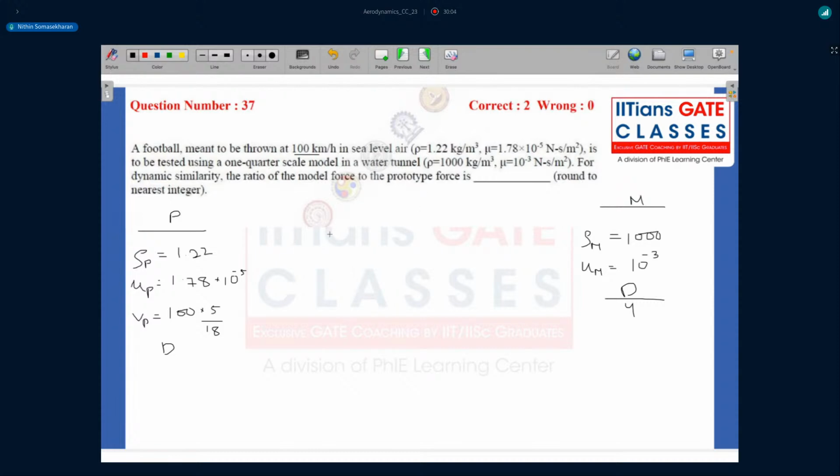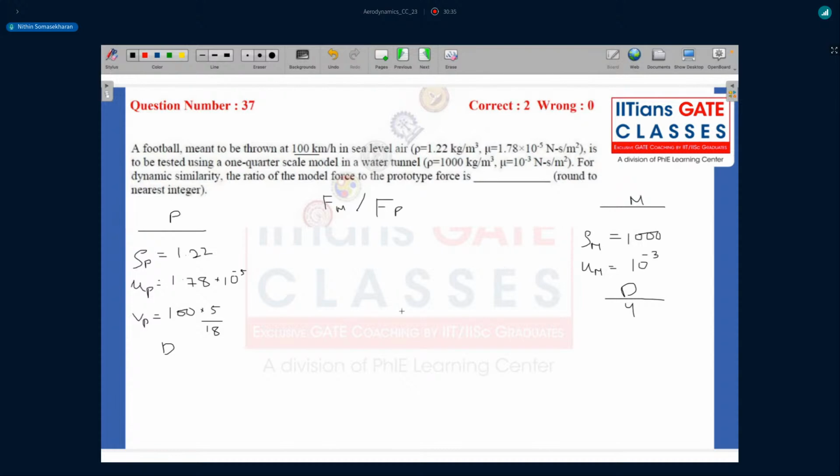So let's say whatever force my model is experiencing, you need to divide that by the force that my prototype would experience. So for the smaller scale version, how much force is acting on it divided by how much force is acting on my prototype. All right. So we need to use dimensional analysis over here. So first we need to enforce the Reynolds number similarity, right? The Reynolds number should be the same for both.